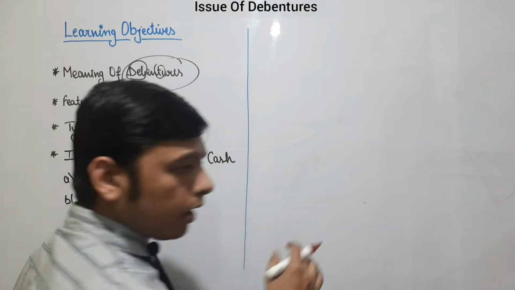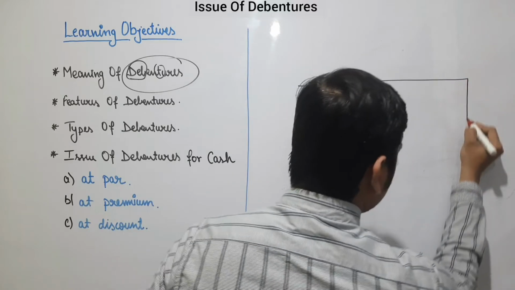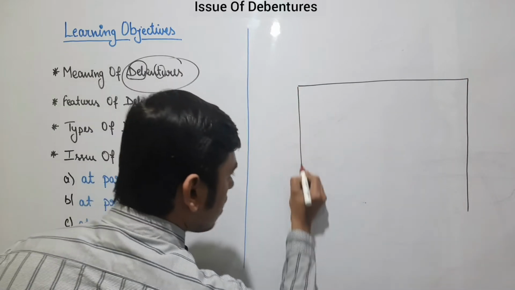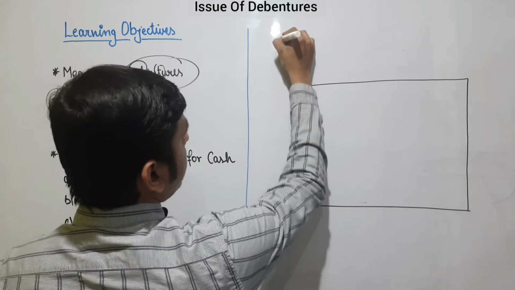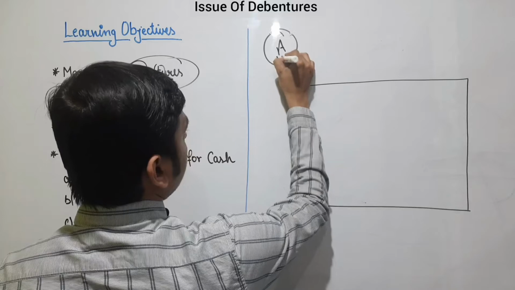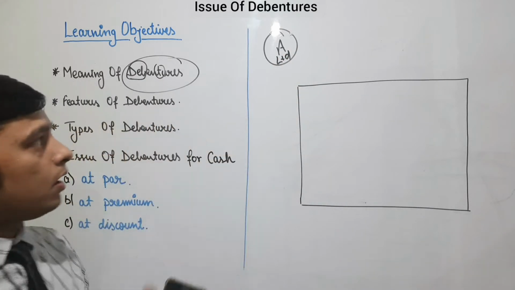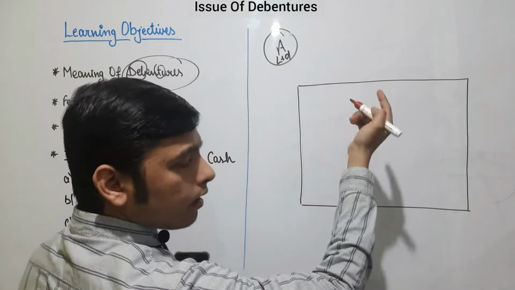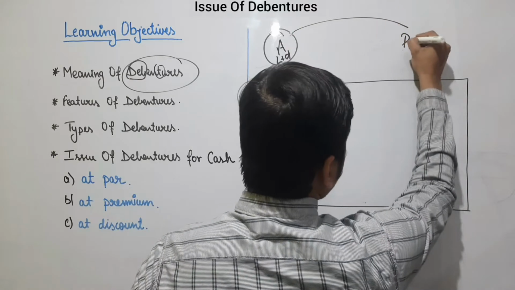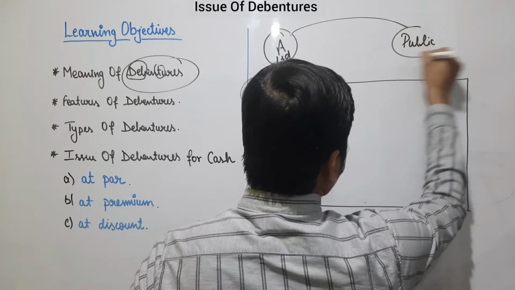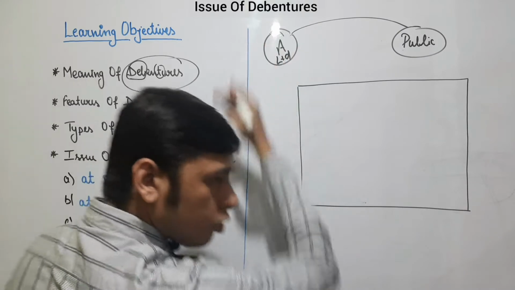Now I am going to tell you in reality what happens. Suppose I want to give a loan to a company. Suppose a company wants a loan. A company, A Limited, wants a loan, wants to raise funds in the form of a loan, which is a debenture. The company wants to raise debt or a loan from the public. Now in front of A Limited there is an option of debentures. Now A Limited will issue a debenture.